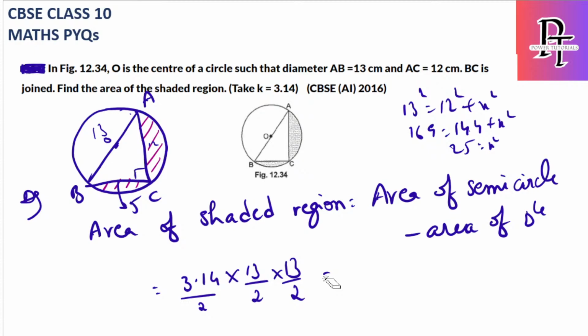So area of semicircle minus area of triangle. This is a right angle triangle, so simply half into base into height. Half into base, which we got as 5, and height is AC. AC value is 12. So this is nothing but the area of the shaded region. Okay, let's solve it. 2 ones are 2, and here there is no division. So 2 fives are 10, 3 is 13, so 6.5.